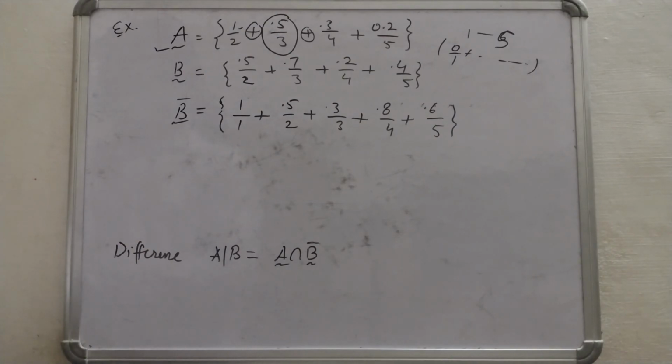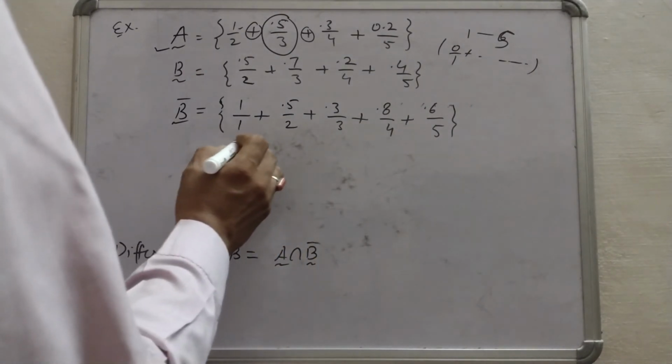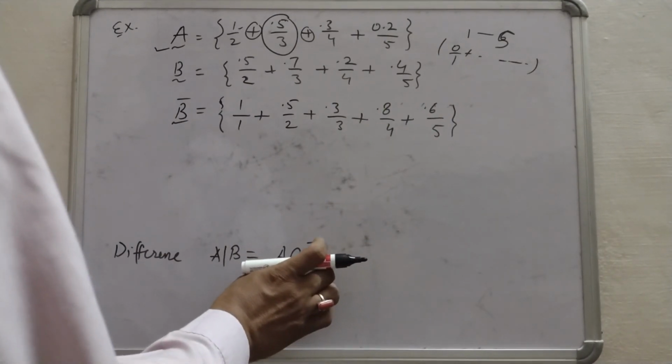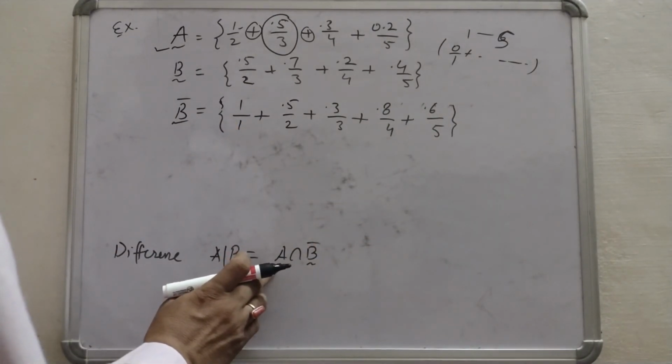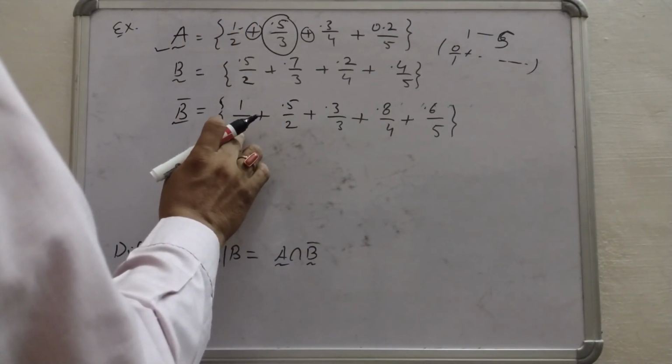For the intersection we will take the minimum. See here, in the set A the membership value of 1 is 0.